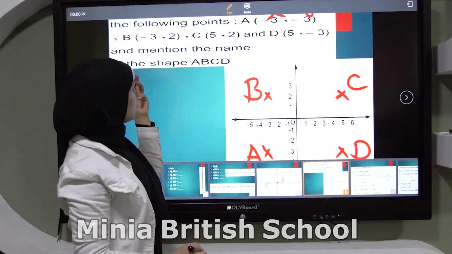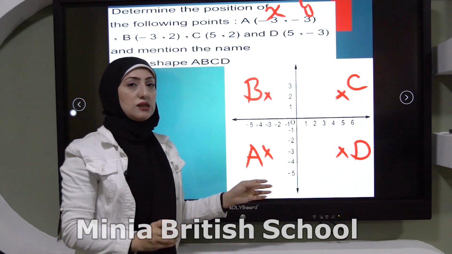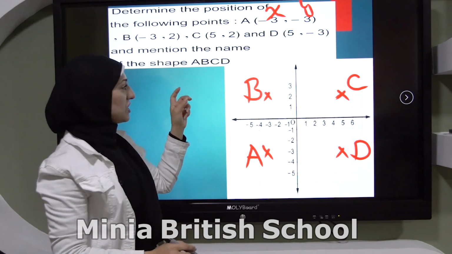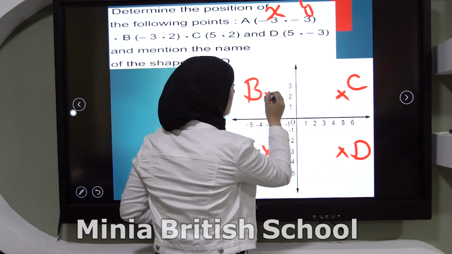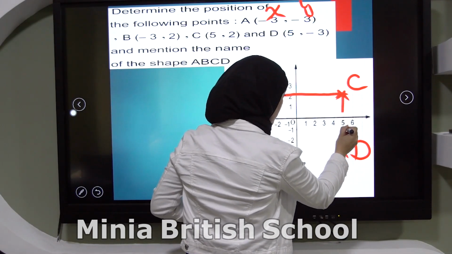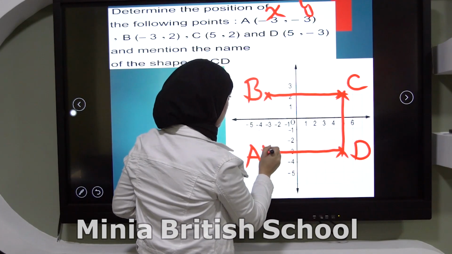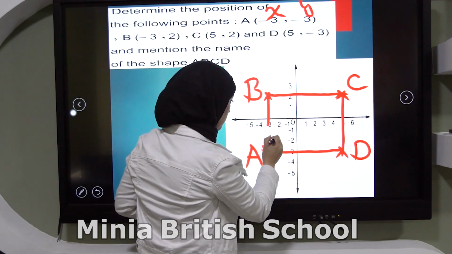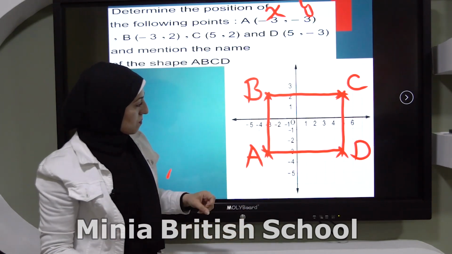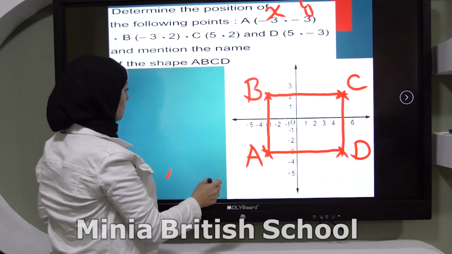This is how to represent the points on the coordinate plane. Now, mention the name of this shape. If I connect the points together, it will give me what? It will give me a rectangle, yes.